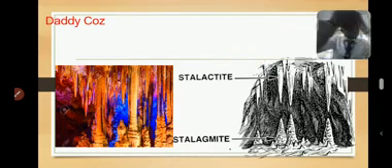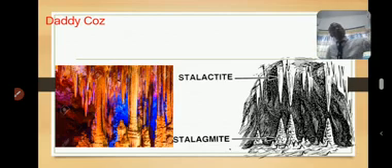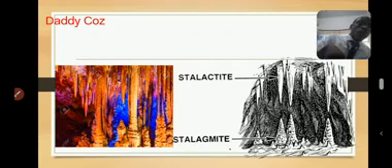While the one that is growing from the floor to the roof is called stalagmite. Stalagmite grows from the floor upward, while stalactite grows from the roof downward.